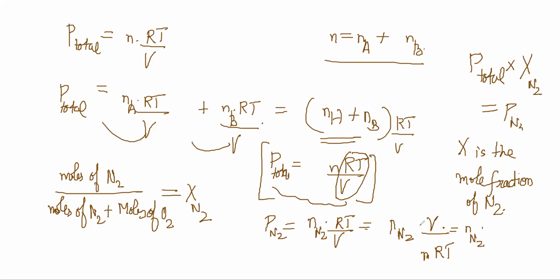RT by V is equal to P total by n, where n is the total number of moles. So it is clearly becoming a partial fraction. Basically, the idea is very simple.